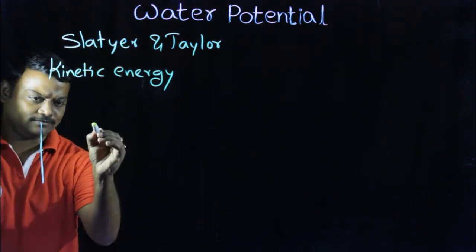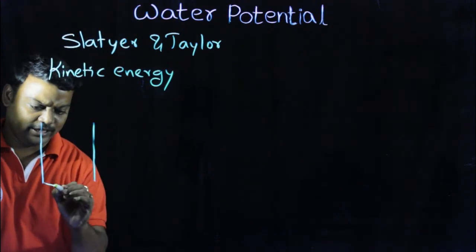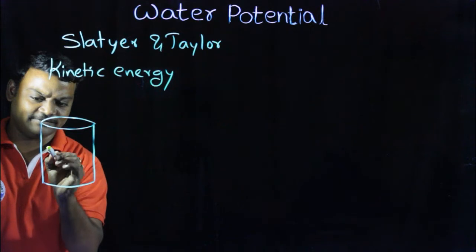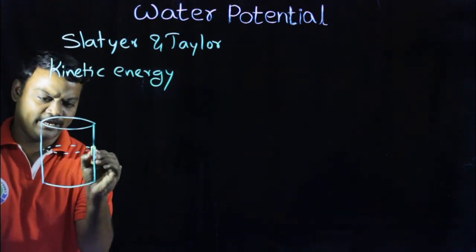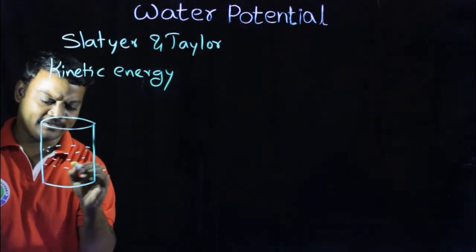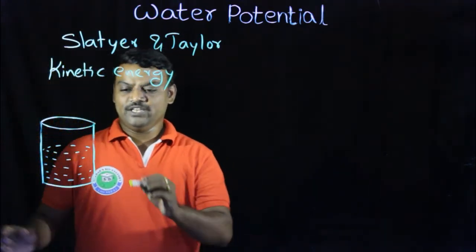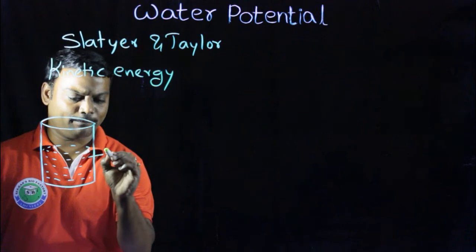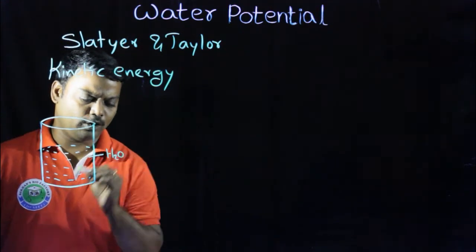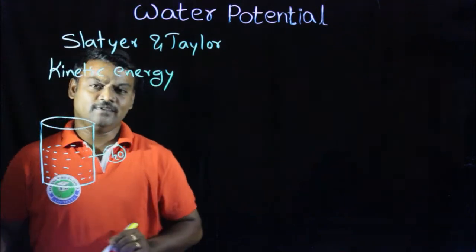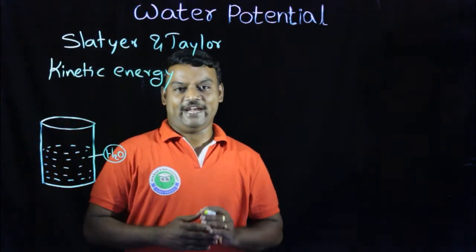By taking a water system as an example, in a beaker, many water molecules are present. Each and every molecule, for example one water molecule, has some amount of free energy.